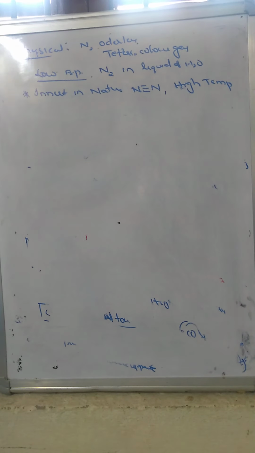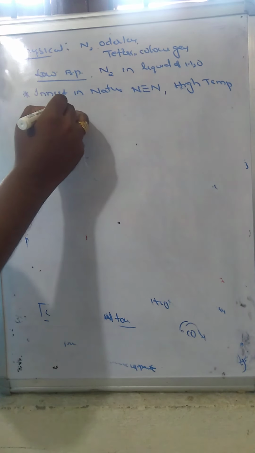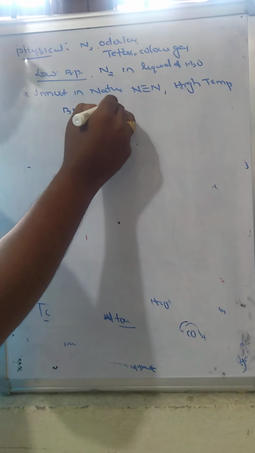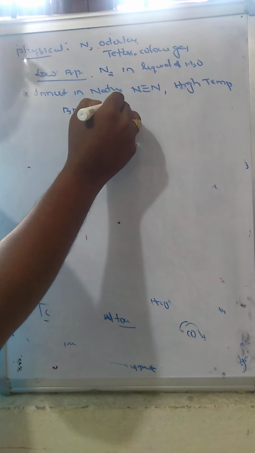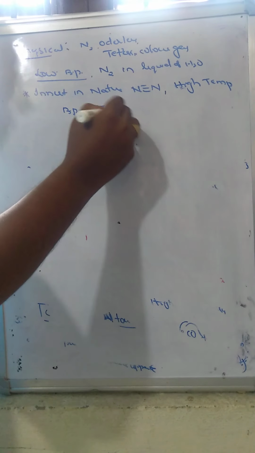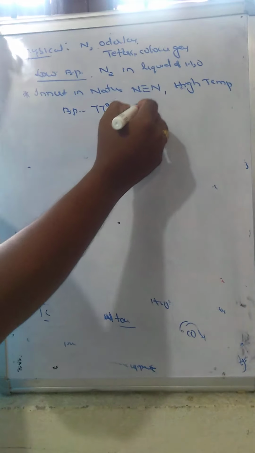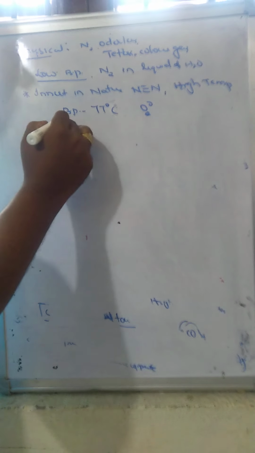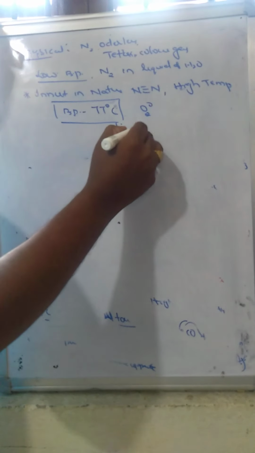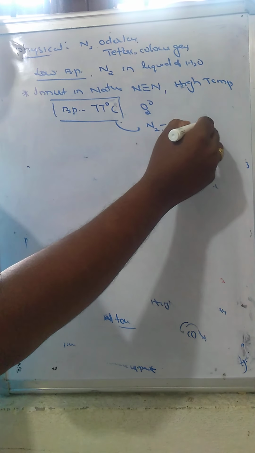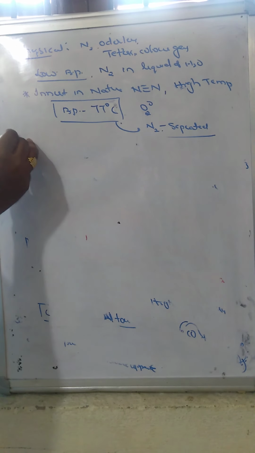Now we will see that this boiling point is low when compared to which one? Oxygen. So 77 Kelvin temperature is there, sorry, degrees only, when compared to the oxygen boiling point. That's why when it is heated, the nitrogen is easily separated from air. Now we will go for the chemical properties.